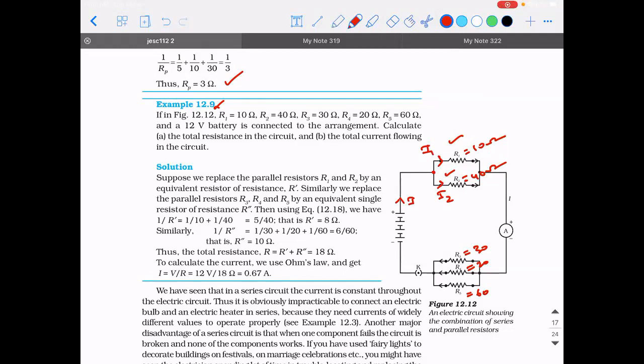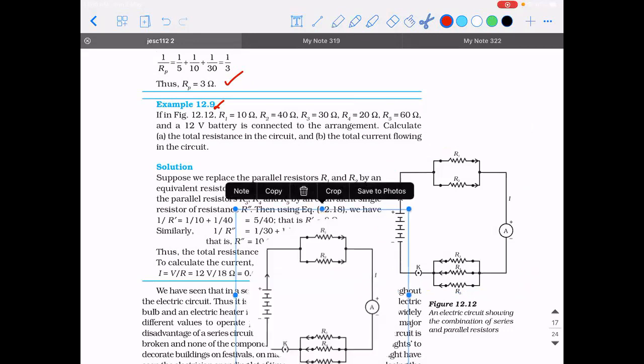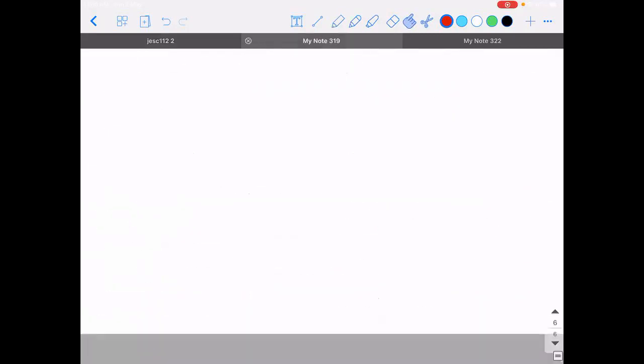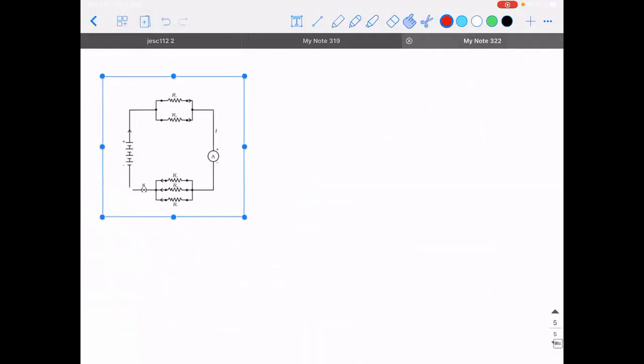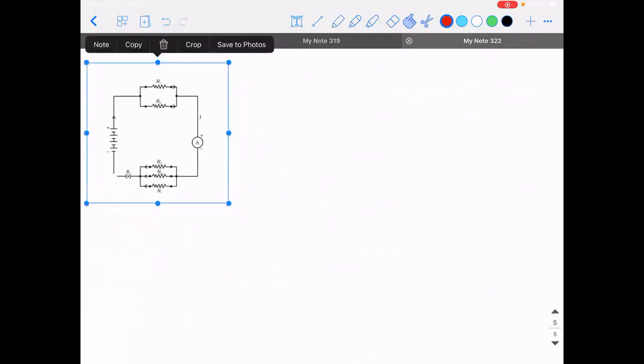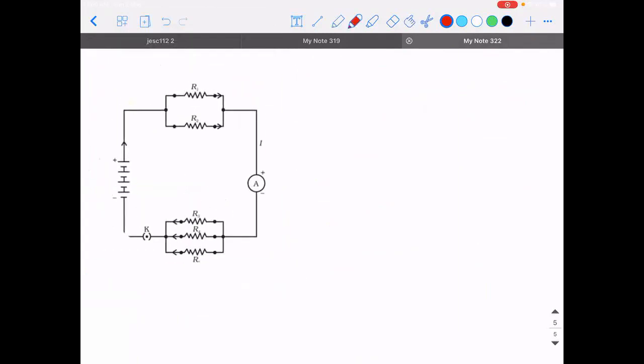Okay. So let me write the values: 10, 40, 30, 20, 60. Correct? Now see, current is getting divided at this junction.